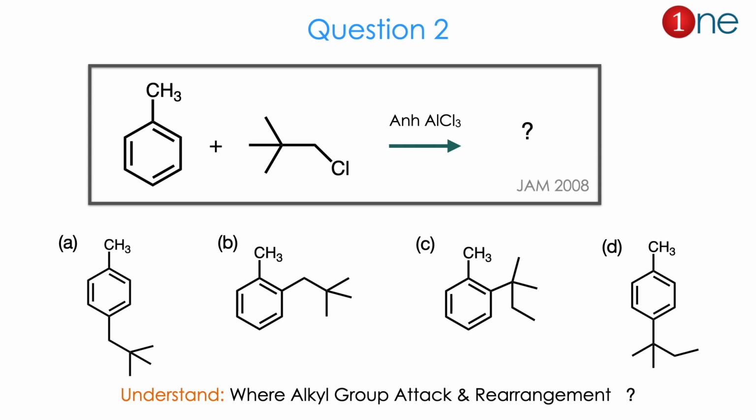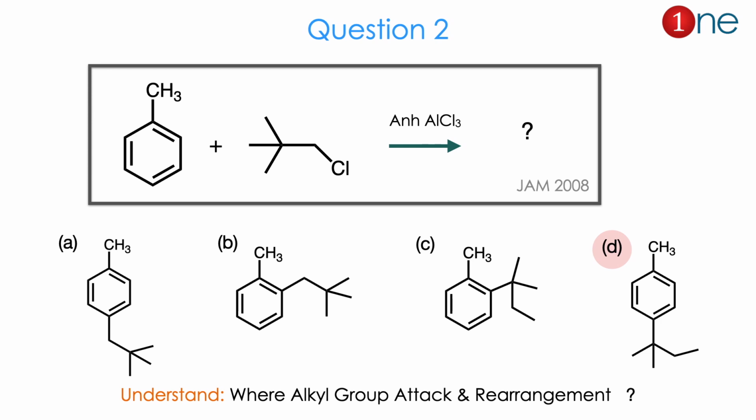Then question number 2. The starting material is toluene and you are reacting with a quaternary carbon with a chlorine attachment. You are using anhydrous aluminum chloride as the catalyst. They ask you to find the product. The products are mostly alkyl attachment to the ring, whether the alkyl is attached in the ortho or para position, or the alkyl is rearranged and attached in the ortho or para position. So basically the real question is where the alkyl group is attached and whether rearrangement occurs or not. The answer is D.